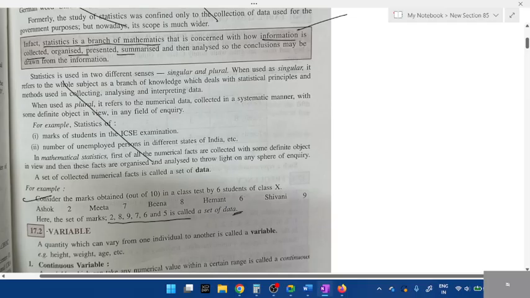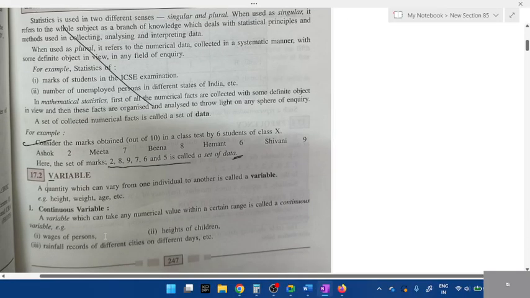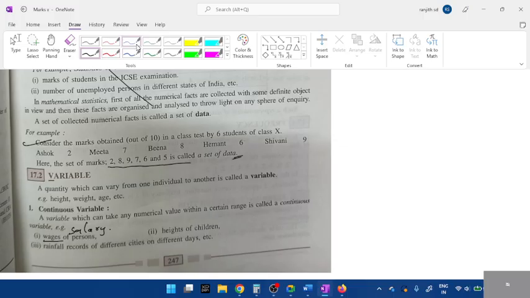Next, what is a variable? Whatever keeps changing its value. For example, wage. Wage is a salary. So the salary of a person, height of students, rainfall, all this keeps changing. Your marks keep increasing or decreasing.